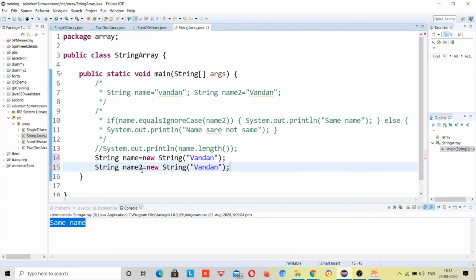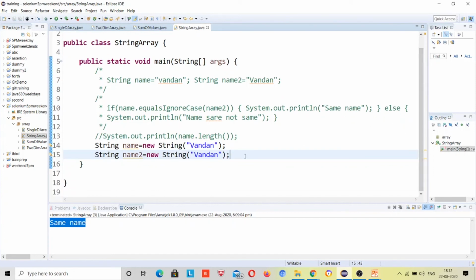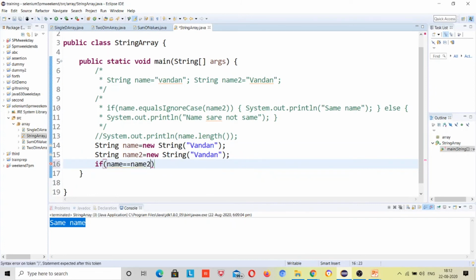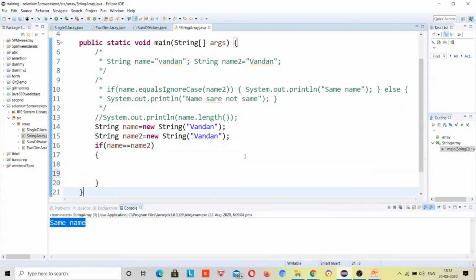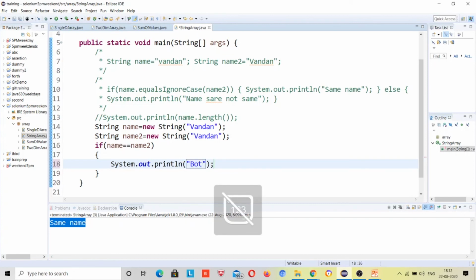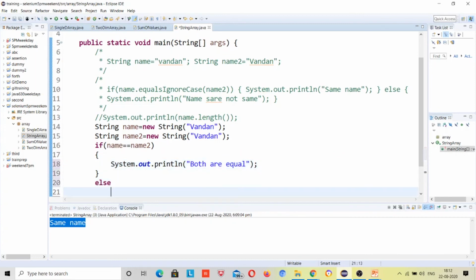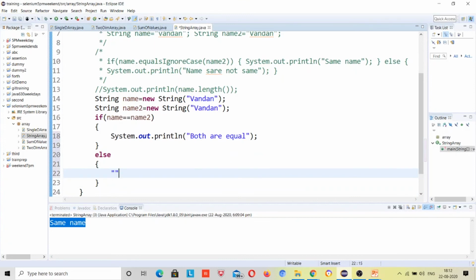Right? Now if I try to match this, if name is equal to name2, it will not give us an error, right? Now I'll print if it comes inside, so it should print both are equal. Else, sys out, both are not equal, right? Now I'll run it.